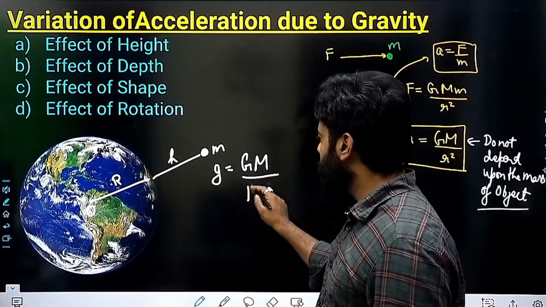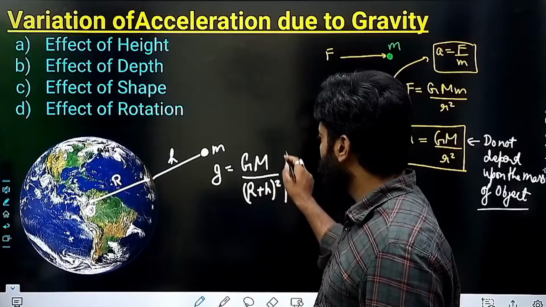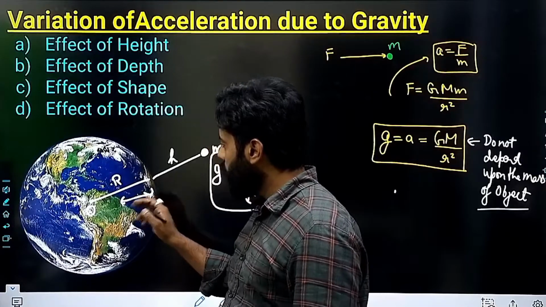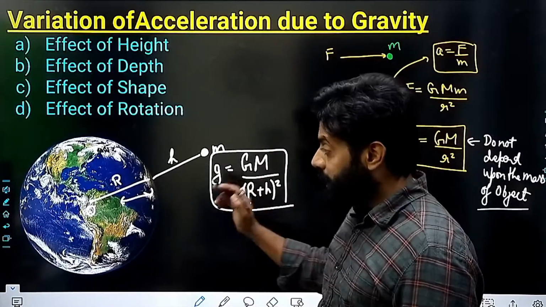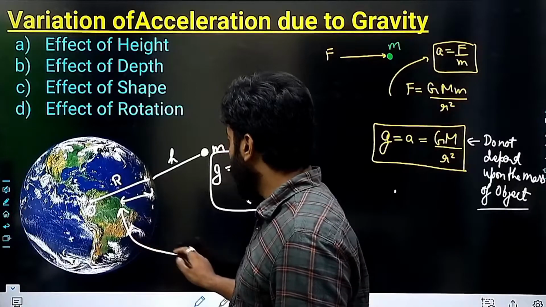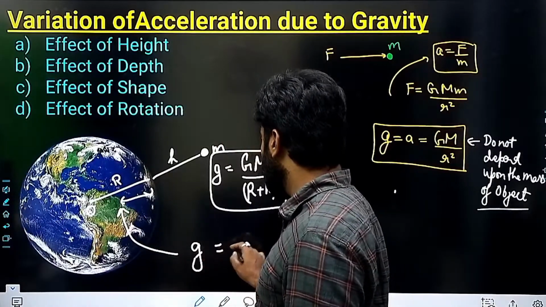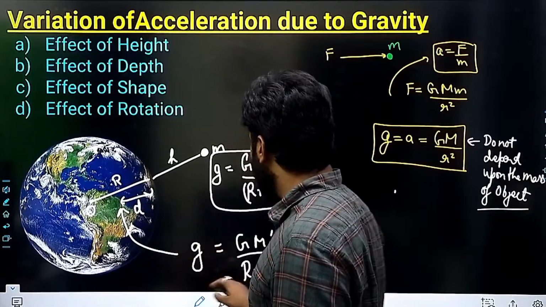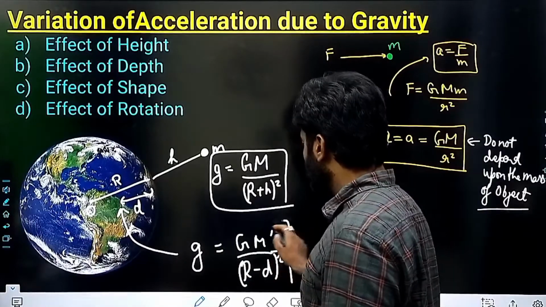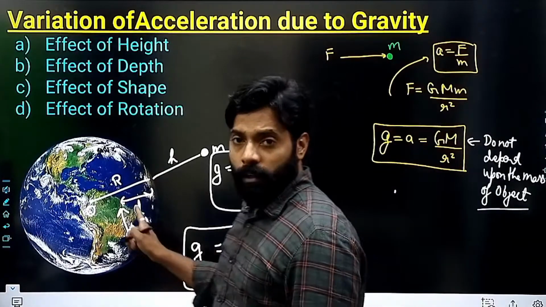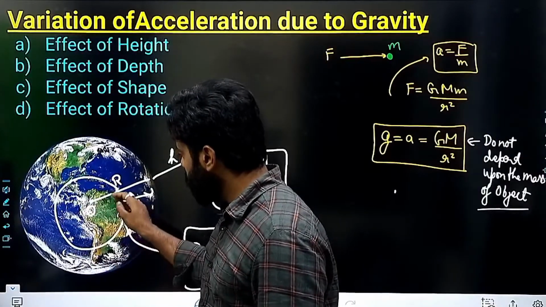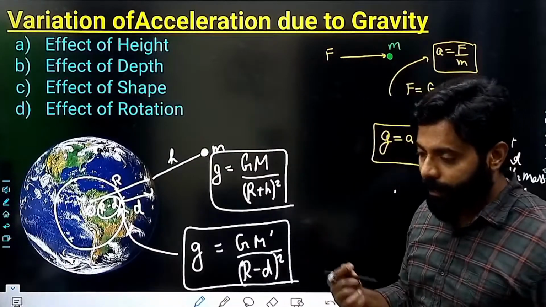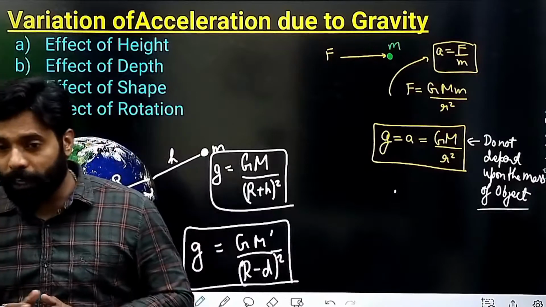The only thing which is changing here is the distance. So you have to take this distance. If you are going down, then you have to change the mass. Here you have to change the mass as well as change the distance as well, right? This mass will be equal to the mass due to the sphere of r minus d radius. So these things you have to keep in your mind.